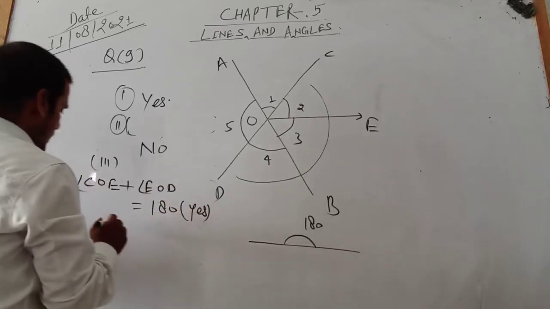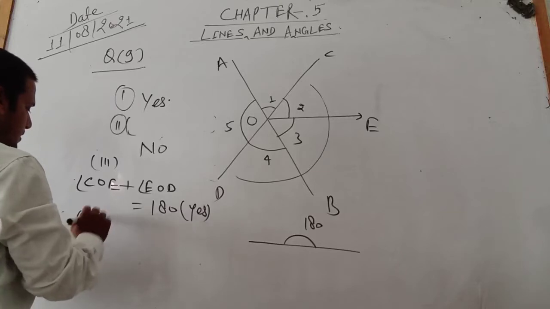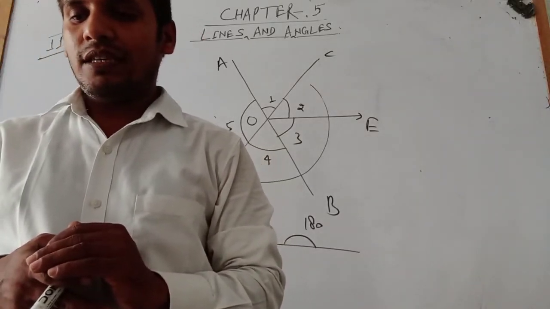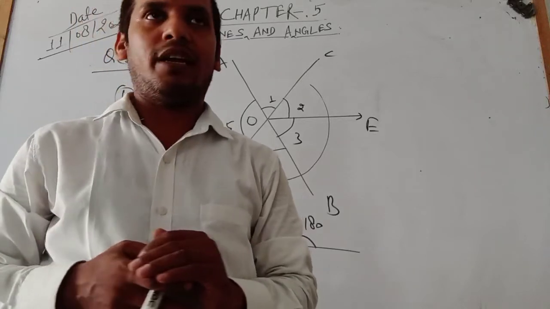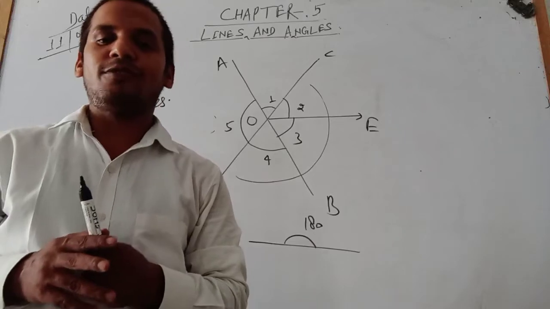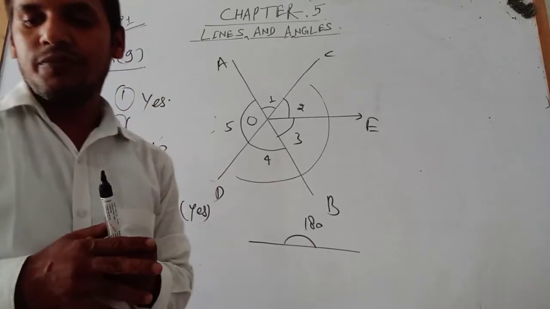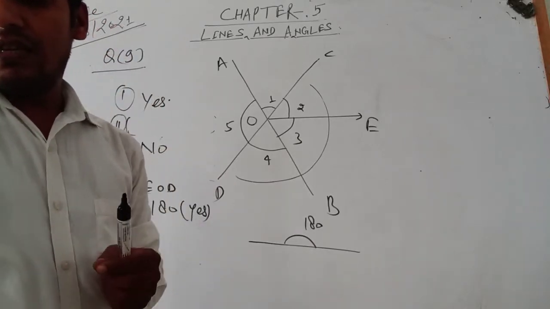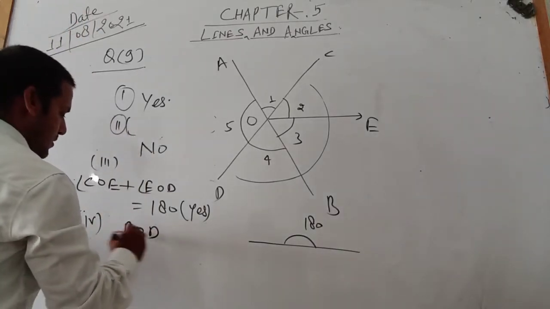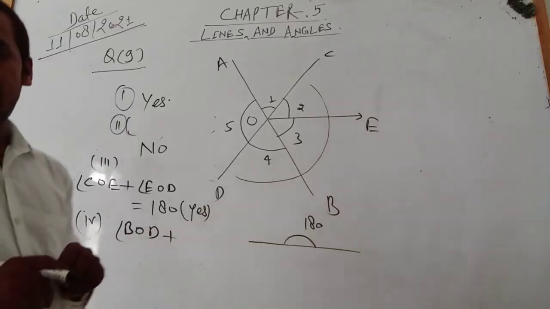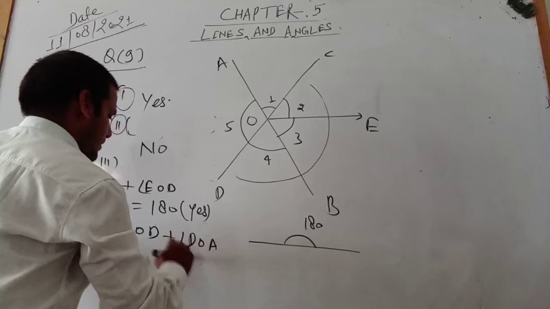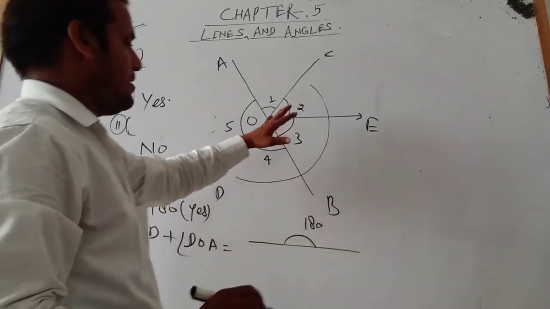Yes. Now the fourth question is here. BOD and DOA are supplementary angles. Supplementary angles means the sum of these angles should be 180 degrees. BOD plus DOA. Please see the figure.